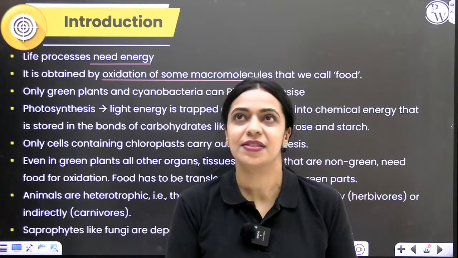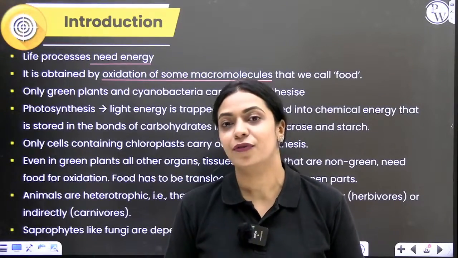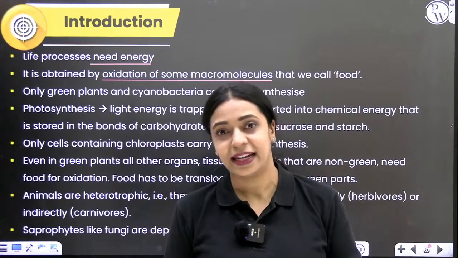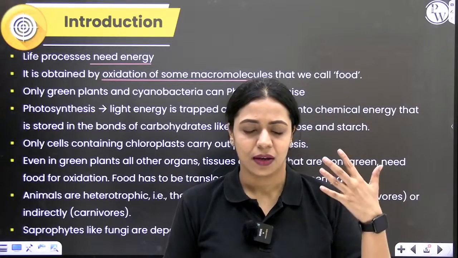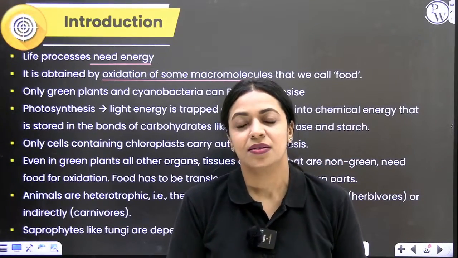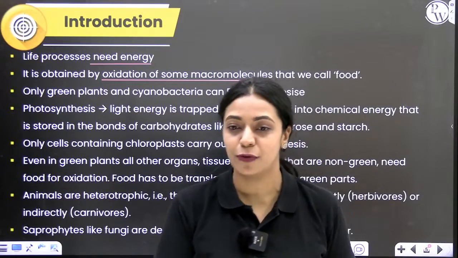And then we have certain groups of organisms called saprophytes. These saprophytes depend on dead and decaying matter. Okay, so they obtain their food and derive their nourishment from, let's say, dead plant matter or dead animal matter and all of that. So they are called saprophytes. Every organism has a different way of obtaining nutrition.